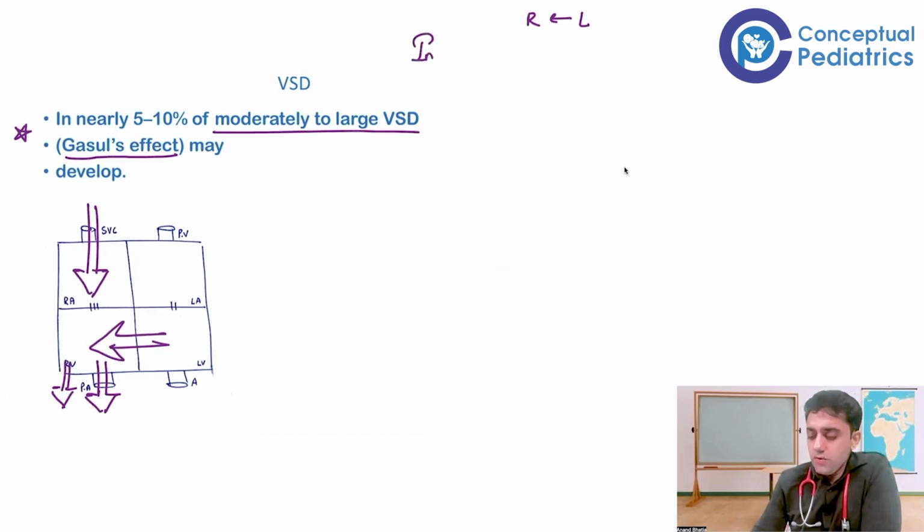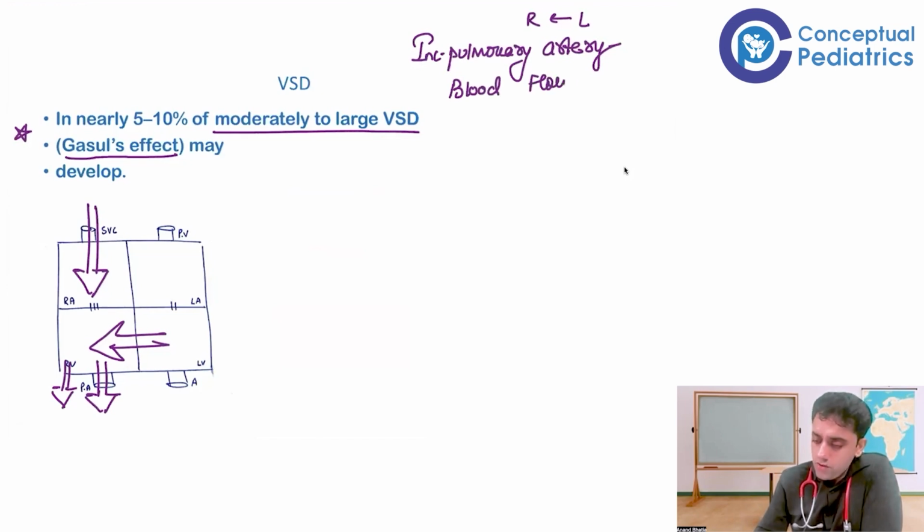So we all know there is increased pulmonary artery blood flow. So what do you call this? Do you call this plethoric lung fields or oligemic lung fields? This is known as plethoric lung fields, right?